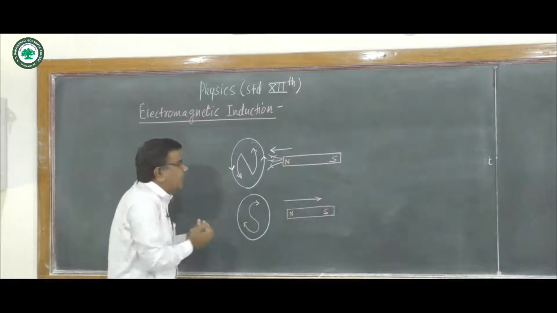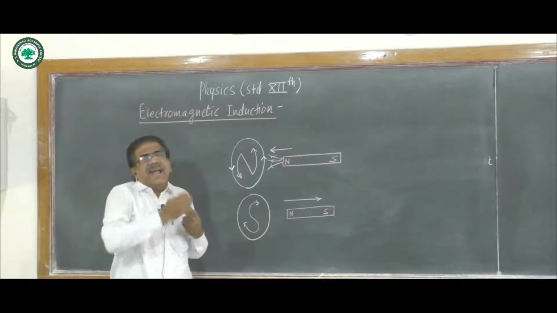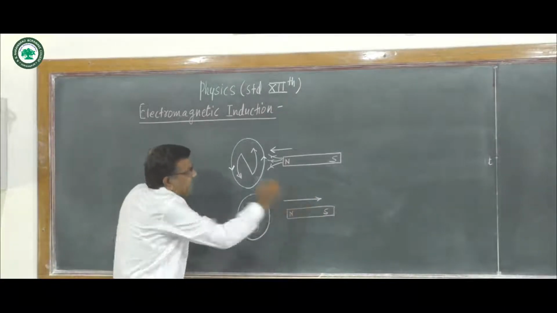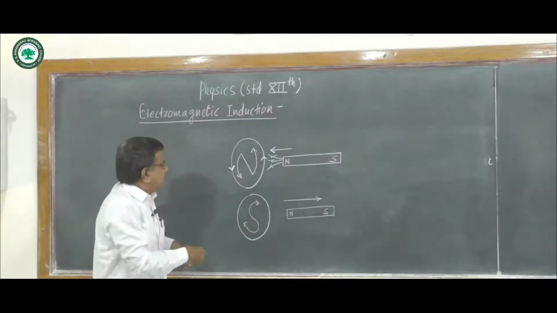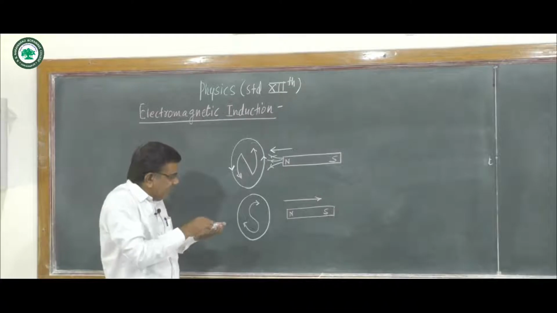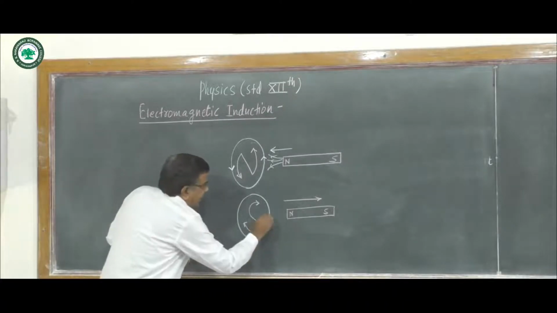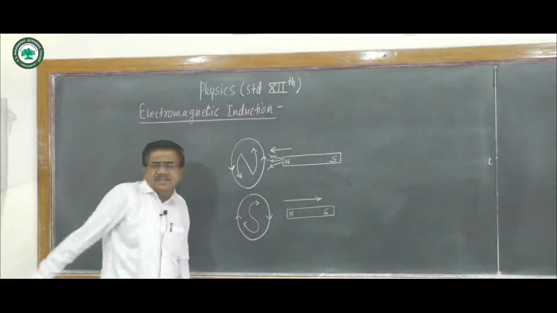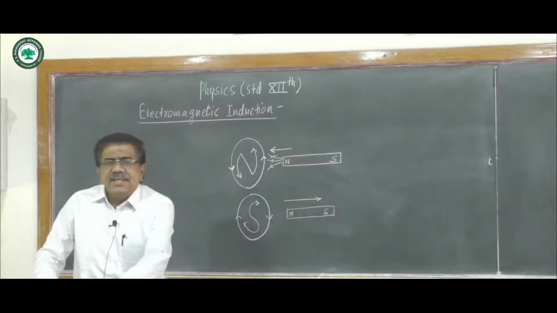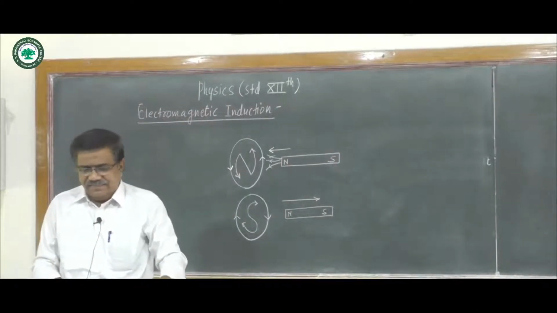That is, this south pole tries to attract the magnet. It means it opposes its motion, and as this south pole is formed, the current induced here is in clockwise sense.